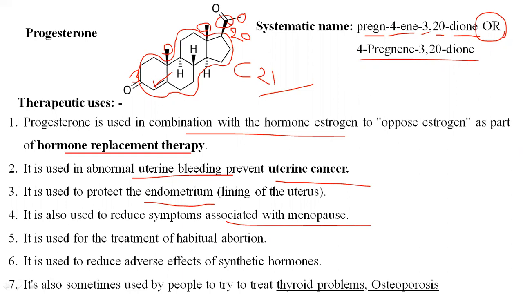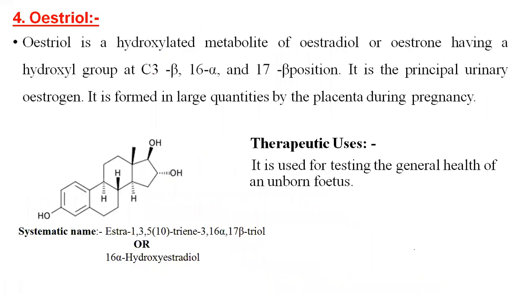It is also used in the treatment of habitual abortions. It is also used to reduce the adverse effects of synthetic hormones. And it is also sometimes used by people to try to treat thyroid problems and osteoporosis-like conditions. Progesterone is also sometimes used for those patients.